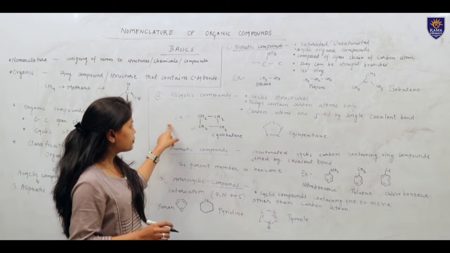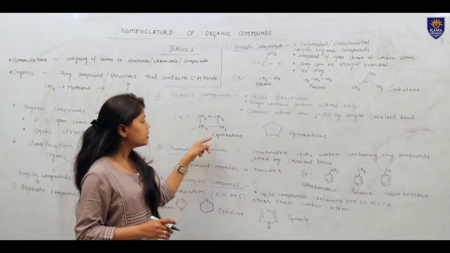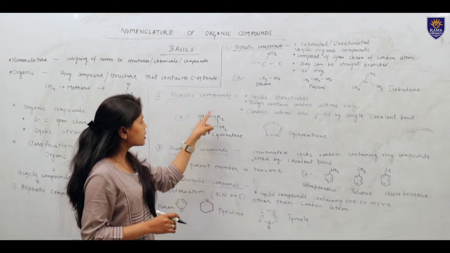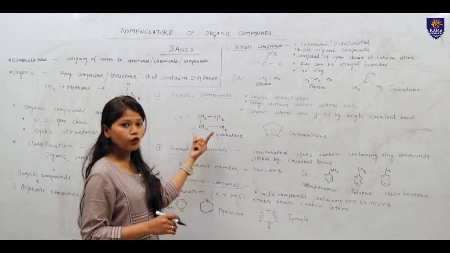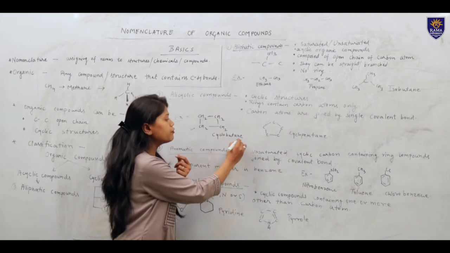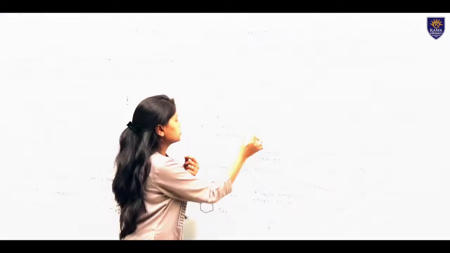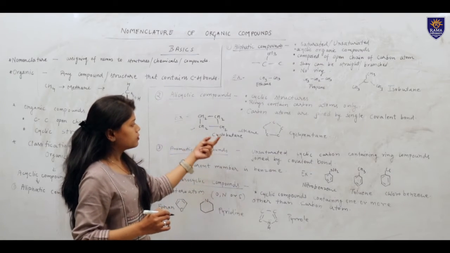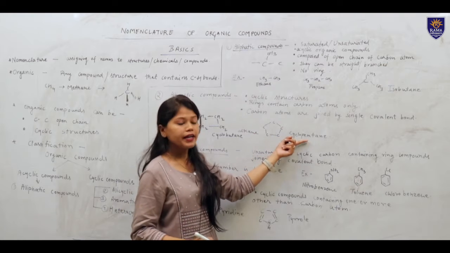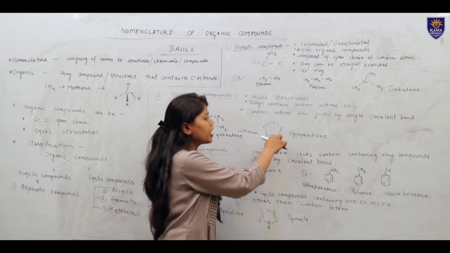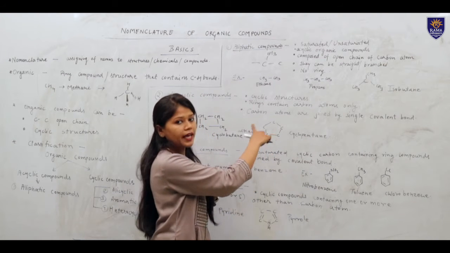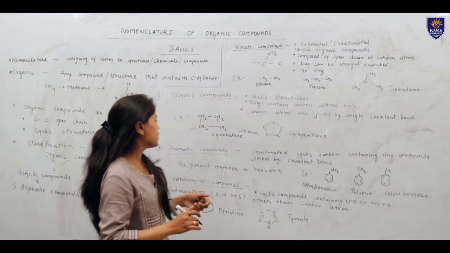So coming on to the example, first one is cyclobutane. Cyclobutane, cyclic structure, butane for 4 carbon and ane for alkanes. That's why cyclobutane. Second example is cyclopentane. Pentane is for 5 carbons. Cyclo because of cyclic structure, that's why cyclopentane.